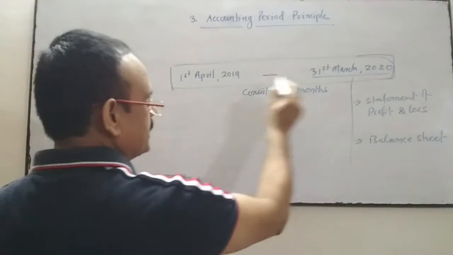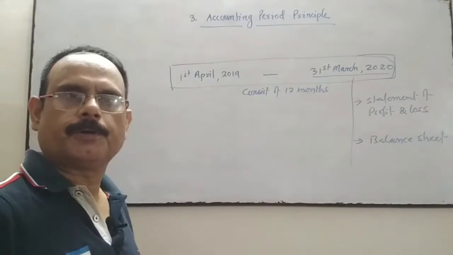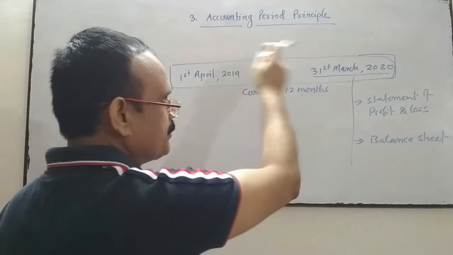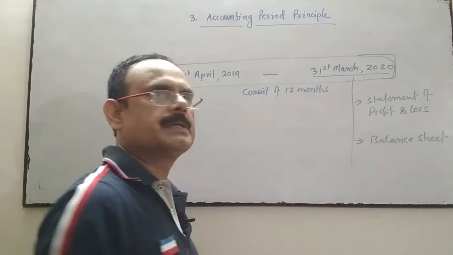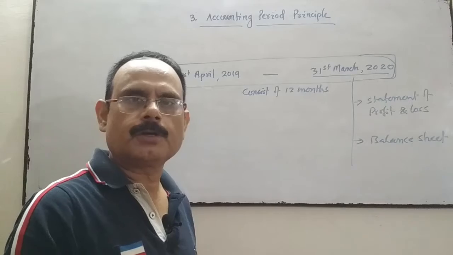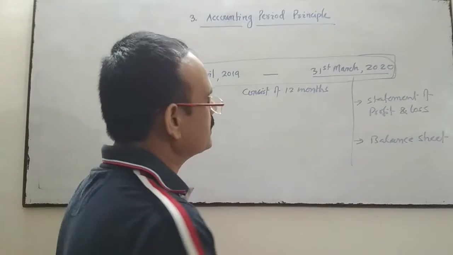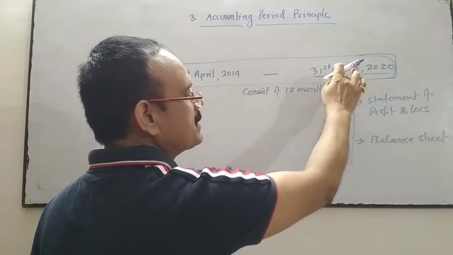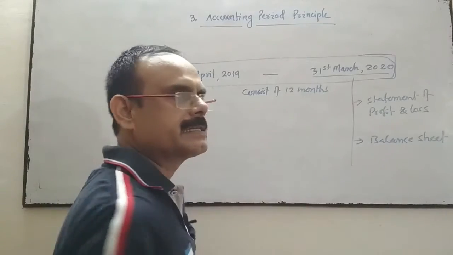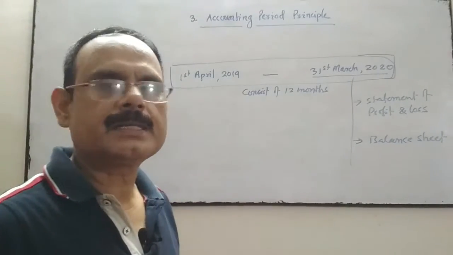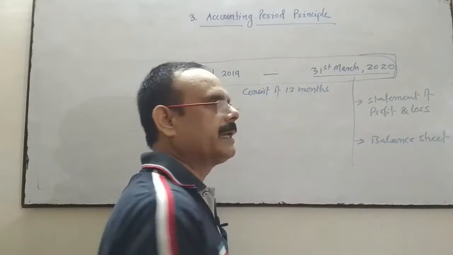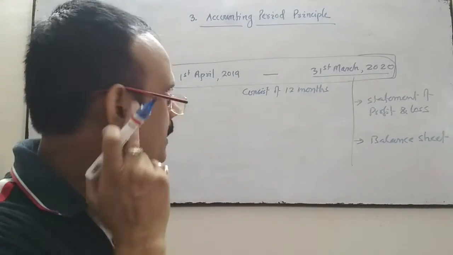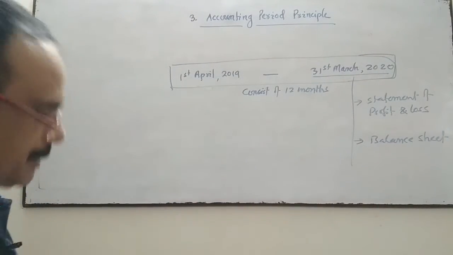From this date to this date, the business has performed 12 months, and within these 12 months, how much profit the business has earned or how much loss the business has suffered. And at the same time, as on this date, business wants to know the assets, liabilities, and capital of the business, and for that they prepare the balance sheet. Okay, so that is the accounting period principle.